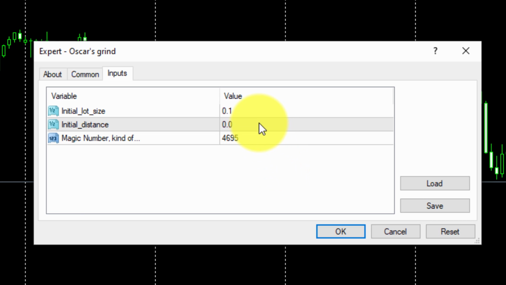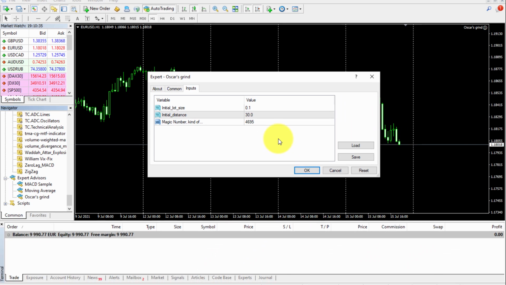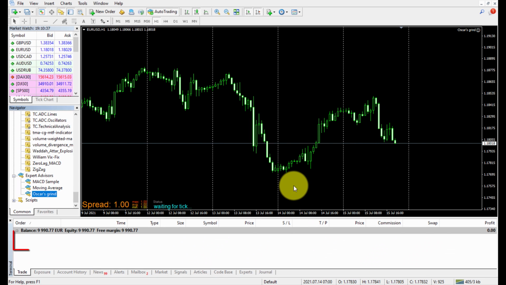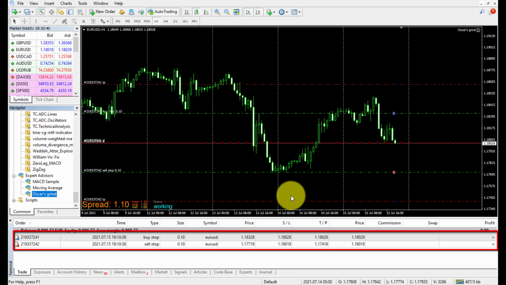Then we will type 30 on the initial distance parameter. This means all open trades will have their stop loss and take profit at a 30 pips distance, and the first 2 pending orders will be programmed at that same distance above and below current price. Finally, we will not change the value of the magic number. All of fxDreema EAs are given a magic number by default. No changes are required here. As soon as the EA is running, it will be fully operational and the first 2 pending orders are programmed.